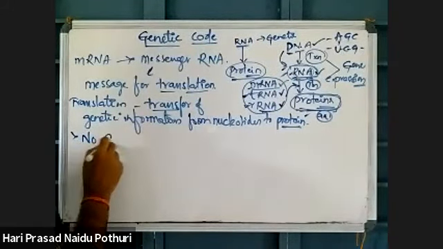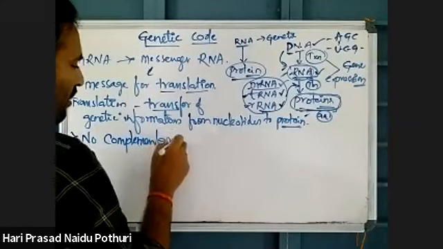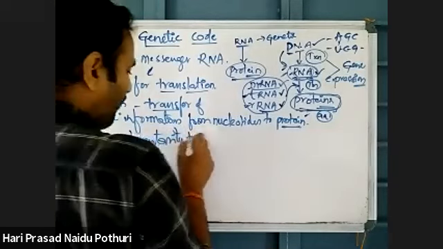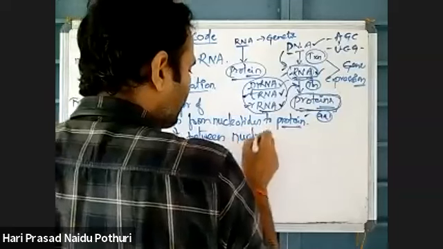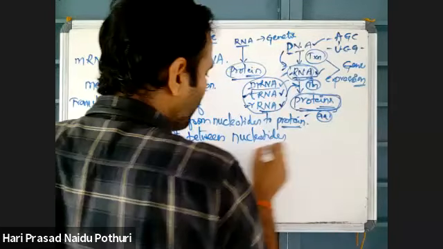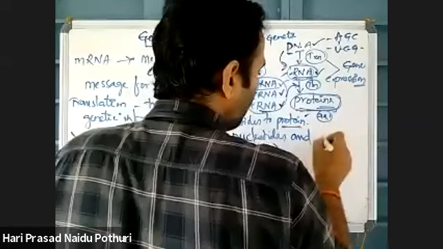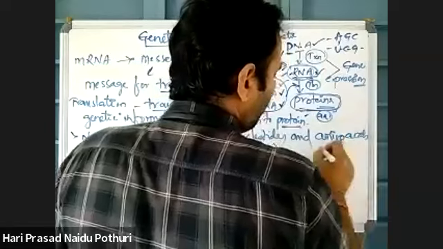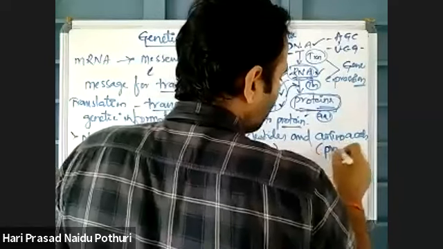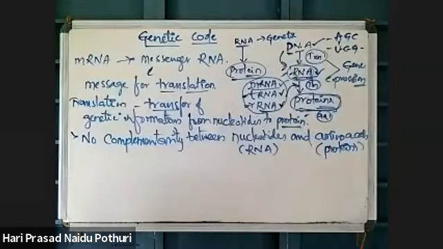But if we see this, there is no complementarity between the nucleotides present on RNA and the amino acids present in protein. Normally RNA has nucleotides, proteins have amino acids.